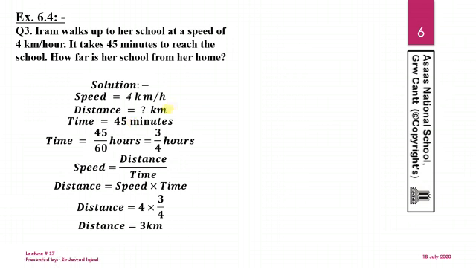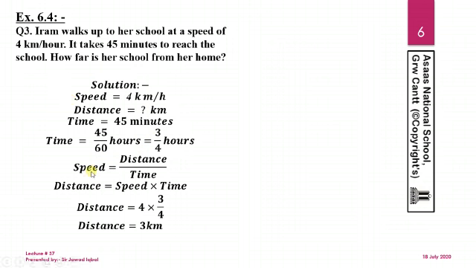So we have to divide 45 by 60 to convert minutes into hours. As we convert seconds into hours, we have to divide twice, by 60 into 60. I hope you really understand these steps. So the time will be 3/4 hours after simplification.